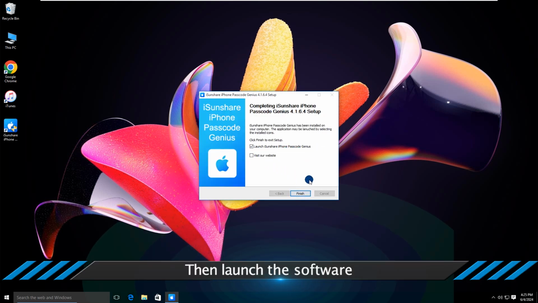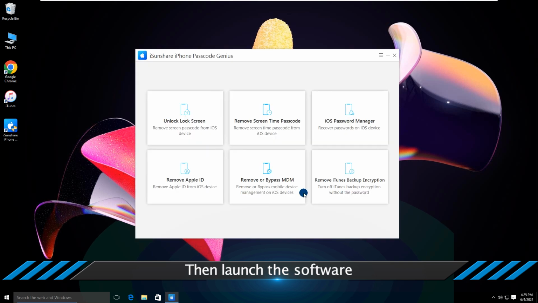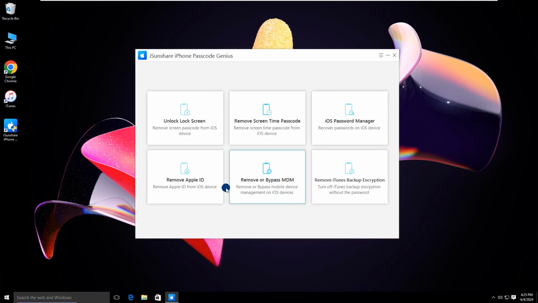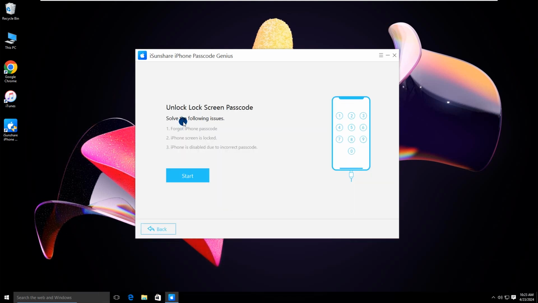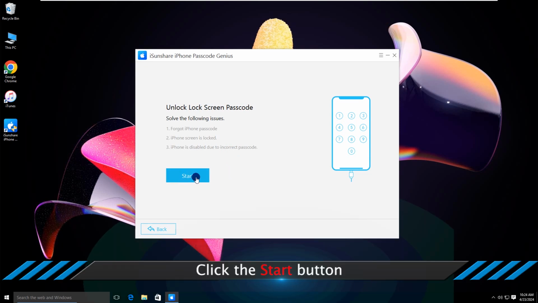Then launch the software. Click the Unlock Lock Screen option. Click the Start button.